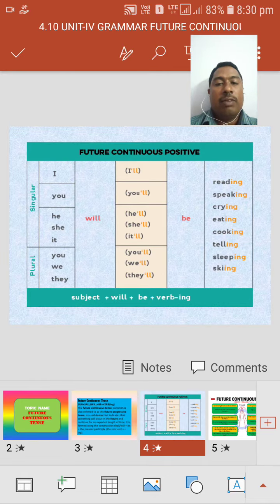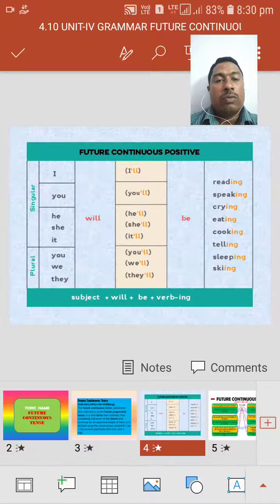Here we have a few examples. In this table, we used will instead of shall. Generally for the first person we use shall, and for the second and third persons we use will, but here we used will only. I will be reading, you will be, he will be, she will be, they will be.